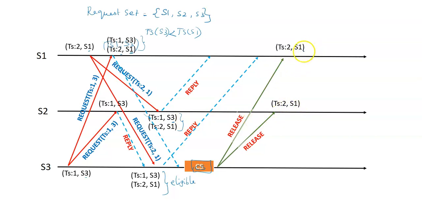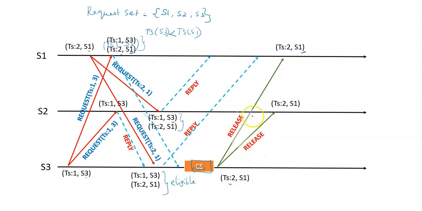Similarly, S1 also deletes S3's request timestamp, so S1's timestamp becomes the top of the queue. S3 also deleted its own request, so the request queue becomes only one entry, which is S1's.